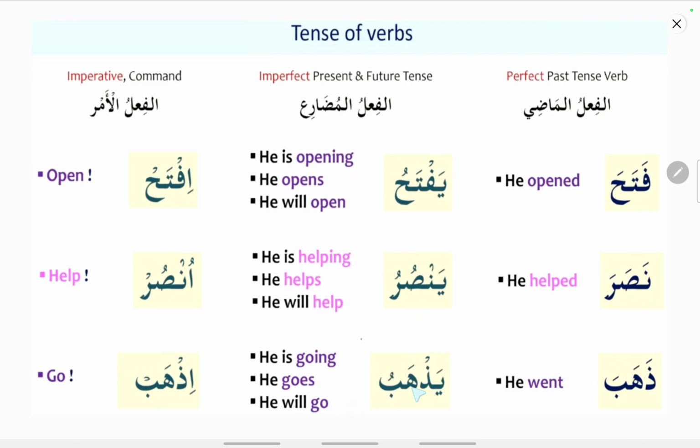Now zahaba means he went, past tense. Yazhabu means he is going, he goes, or he will go, and fe'lul amr is formed from fe'lul mudari, that is the ya sign is removed, alif is added, and the kasra is added because the ha, which is the ayn kalima, has a fatha, so it receives a kasra, and the last letter ba has a dhamma, so a sukoon is added here. So izhab means go. So these are some examples of the three tenses in verbs.